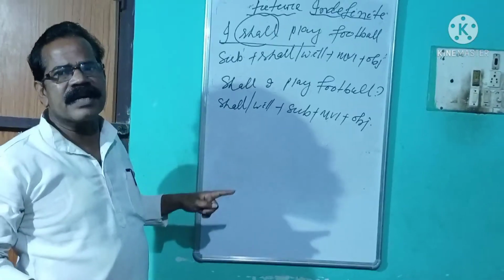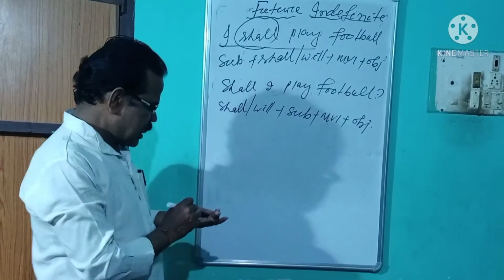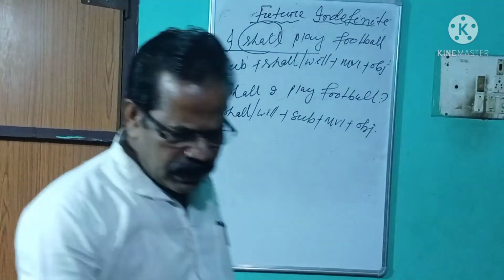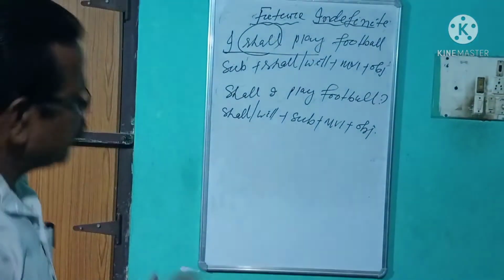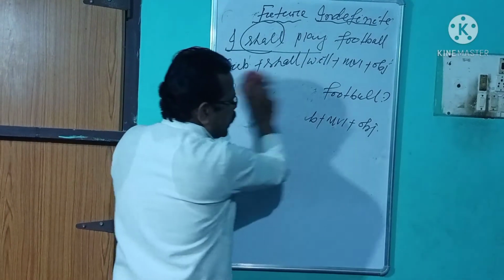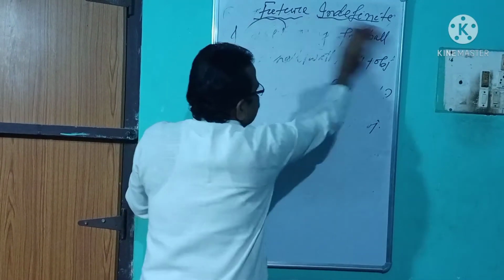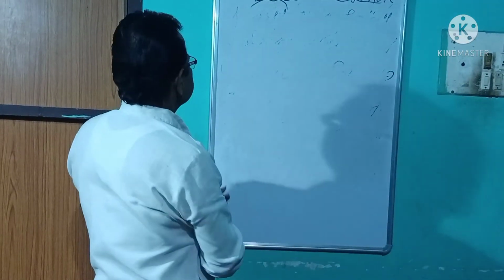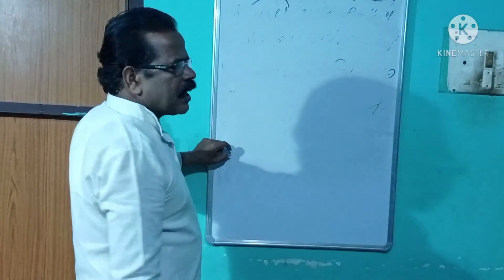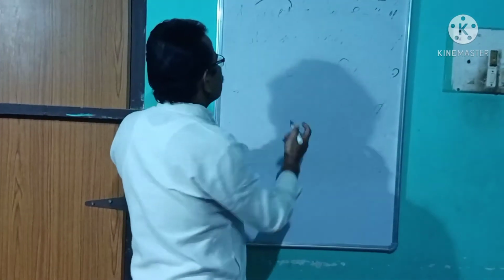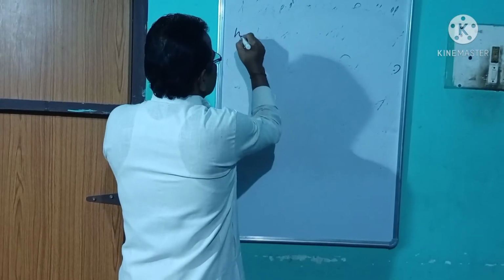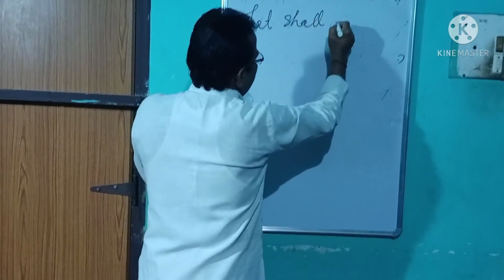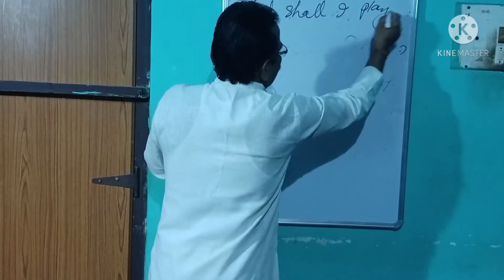This yes or no interrogative sentence is: shall I play football? Next, it will be changed into a WH words interrogative sentence just using a WH word. Let us write: what shall I play?